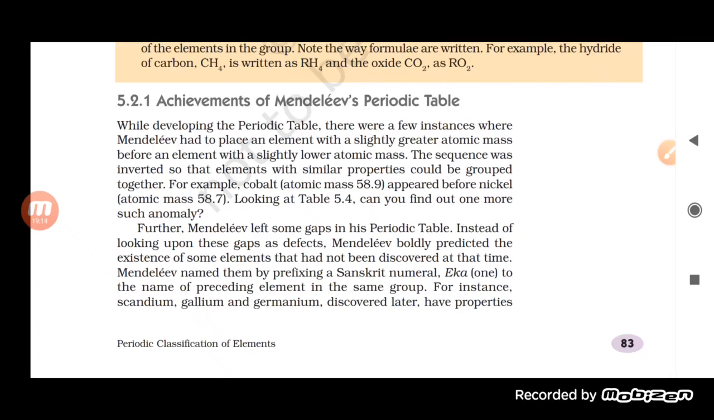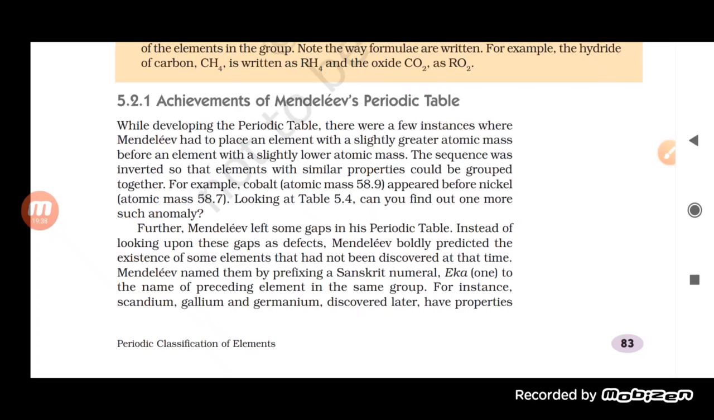He left gaps for the elements which were going to be discovered. At that time they were not discovered, but he boldly predicted that these would be discovered in the future, and for them he gave names starting with Eka. What is the meaning of Eka here? Eka means one.